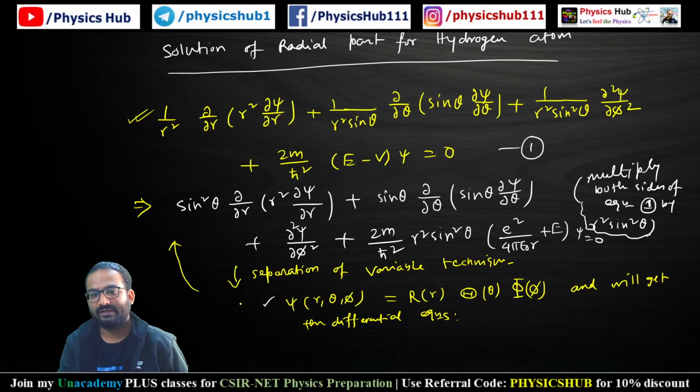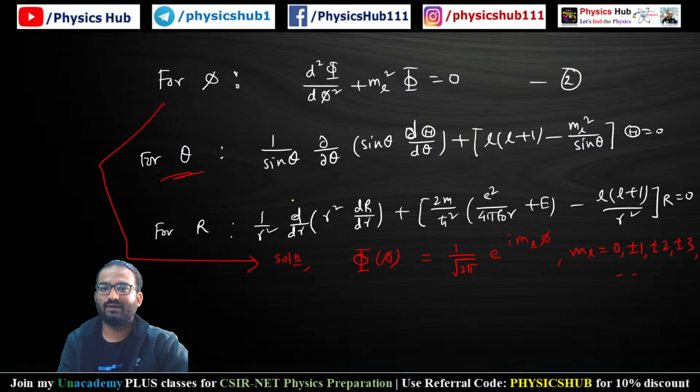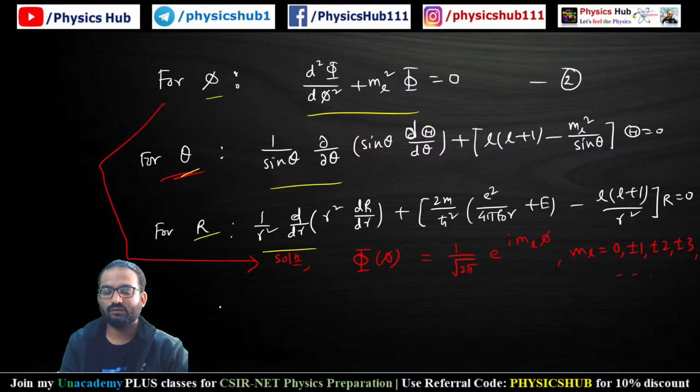Okay, so if you plug in this value, you will get three differential equations. One will correspond to phi, another to theta, another to r. By solving these, you will get the phi portion, theta portion, and r portion. Ultimately, the total combined solution will be given by the multiplication of these three individual solutions.